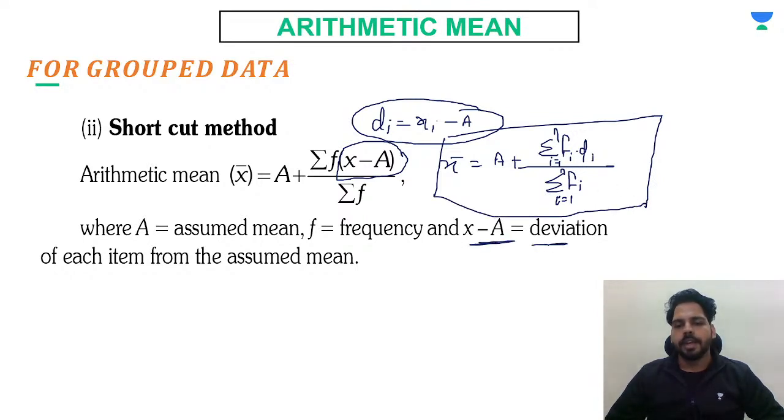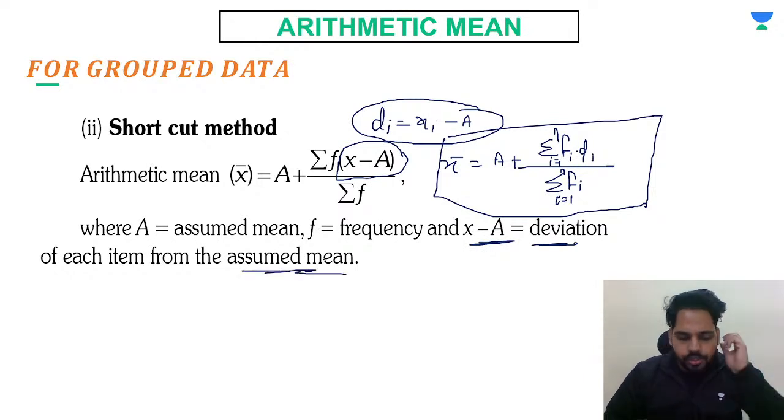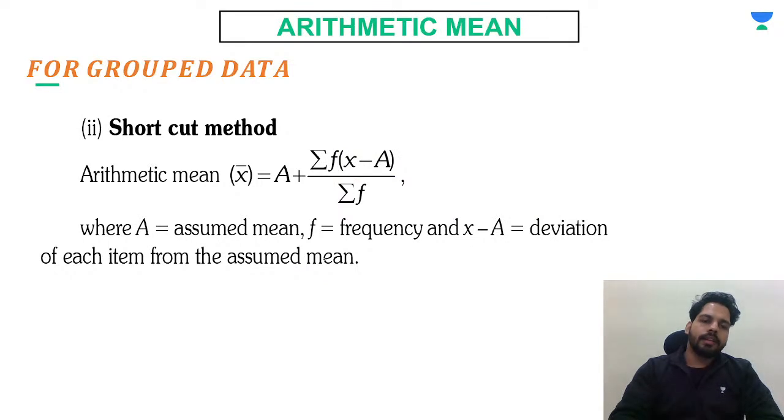You know, x minus a is a deviation, as I told you, from each item or assumed mean. So these are the basics regarding arithmetic mean.